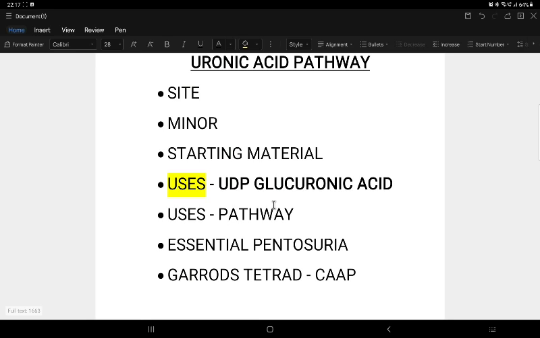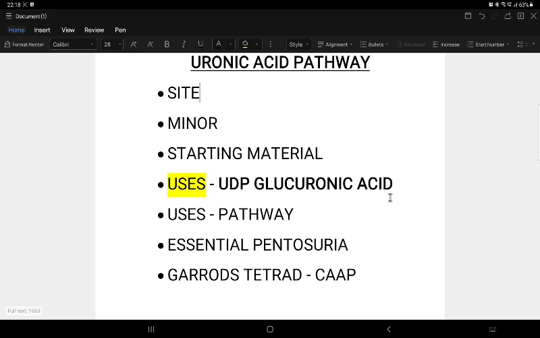This D-glucuronic acid undergoes reduction again to form L-gulonate. So what is the importance of the L-gulonate form? Just try to follow; if not, it's not a big deal. In the presence of L-gulonolactone oxidase, vitamin C is formed. It acts as a substrate for vitamin C, but never mind, this enzyme is not at all present in humans, so just have it as a theoretical point. And when CO2 is removed from this L-gulonate form, it forms L-xylulose.